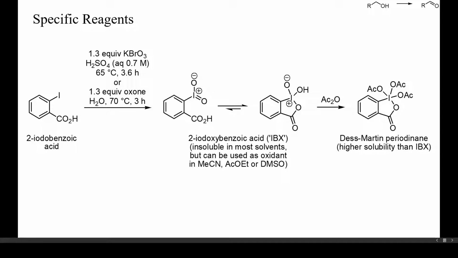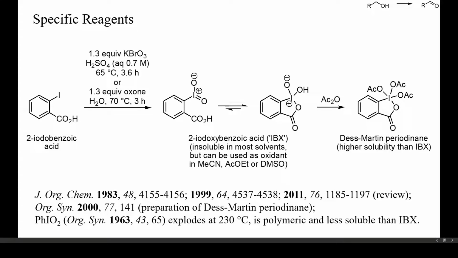A reagent with improved solubility is the Dess-Martin periodinane, which results upon treatment of IBX with acetic anhydride. This is a kind of mixed anhydride of the iodoxyarene and acetic acid, but does not cause acetylation of alcohols, but, like IBX, their oxidation to aldehydes or ketones. Here are some references about these reagents, including iodoxybenzene.